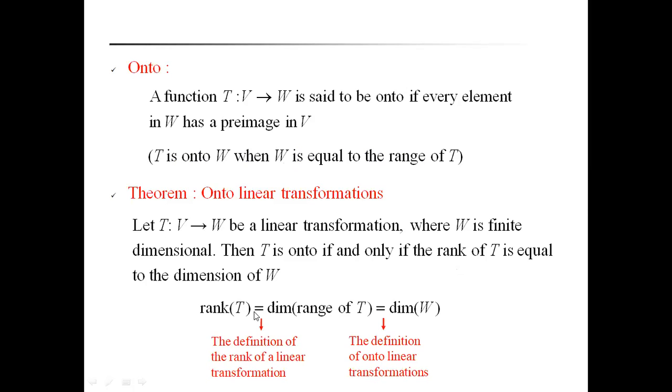That means rank of T is equal to the dimension of the range of T, and the dimension of the range of T is the dimension of W. By the definition of the rank of a linear transformation, rank of T is the dimension of the range of T. By the definition of an onto linear transformation, the range of T must be equal to W. That's why it will be the dimension of W.